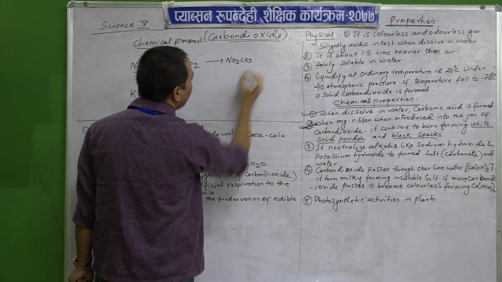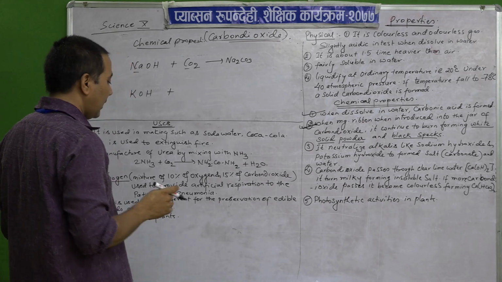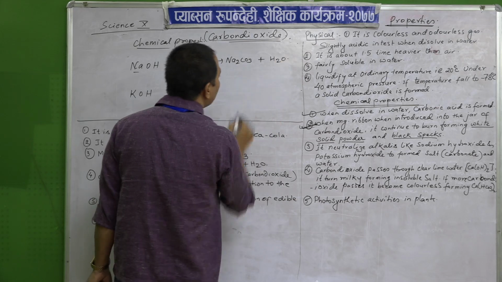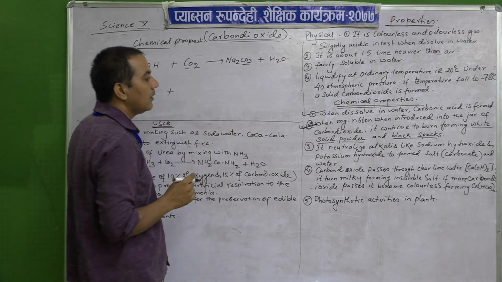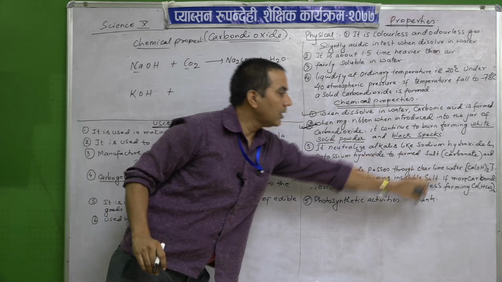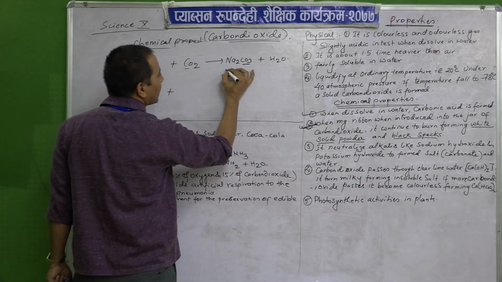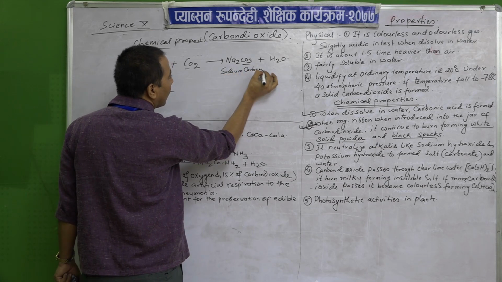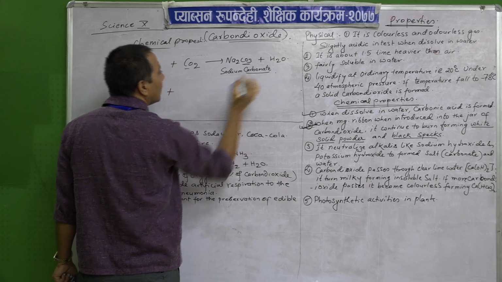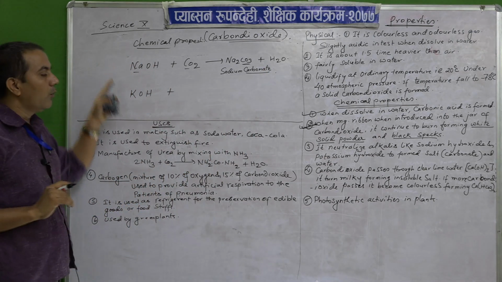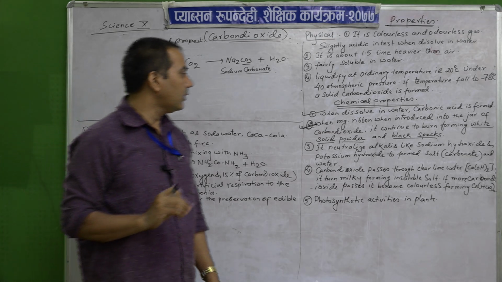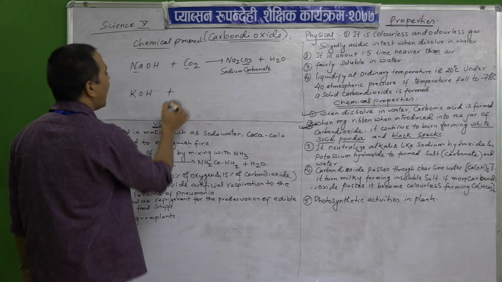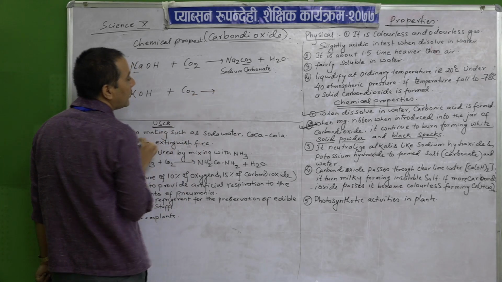Na2CO3, sodium carbonate, and water. So, the salt is a carbonate, that is sodium carbonate. So, what we come to know is that when carbon dioxide reacts with sodium hydroxide and potassium hydroxide, what does it do?